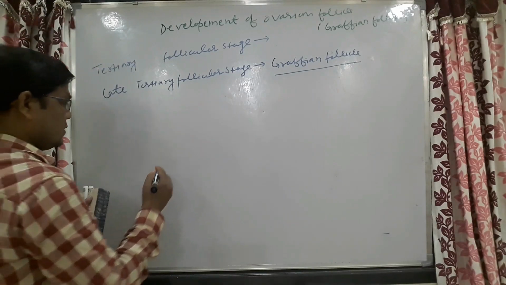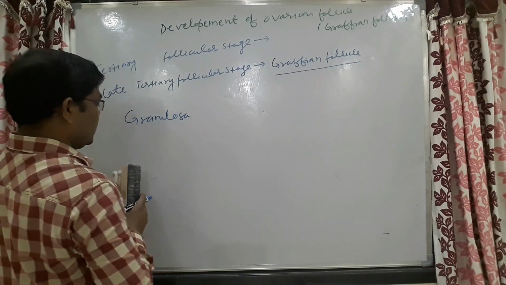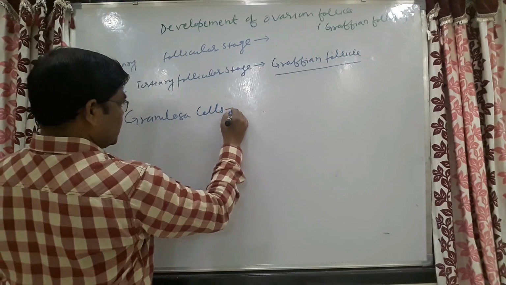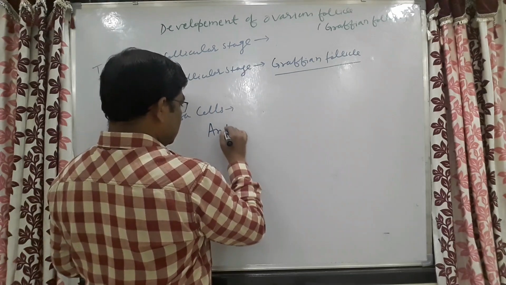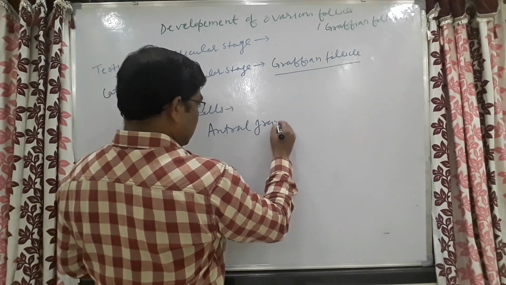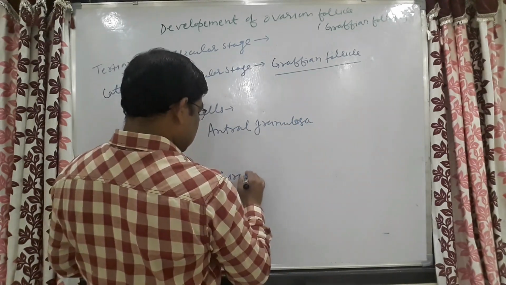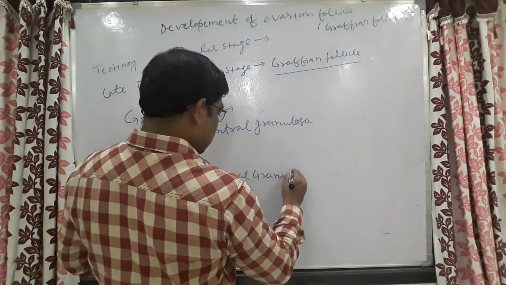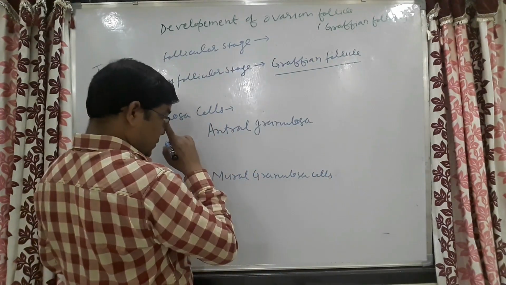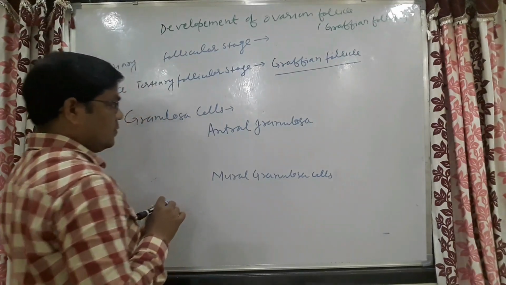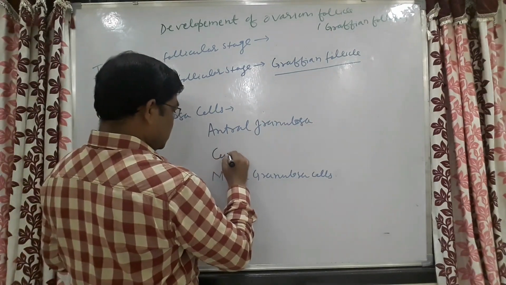Here granulosa cells can be divided into the following types: antral granulosa cells, mural granulosa cells, and cumulus granulosa cells.